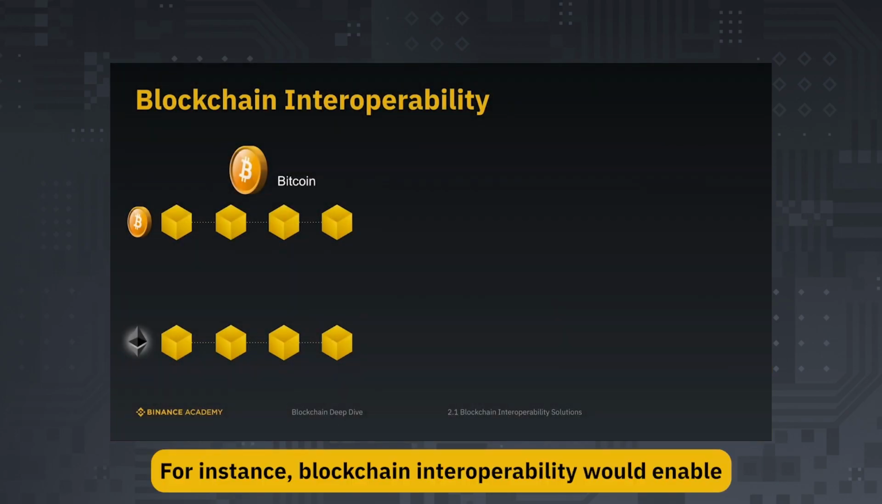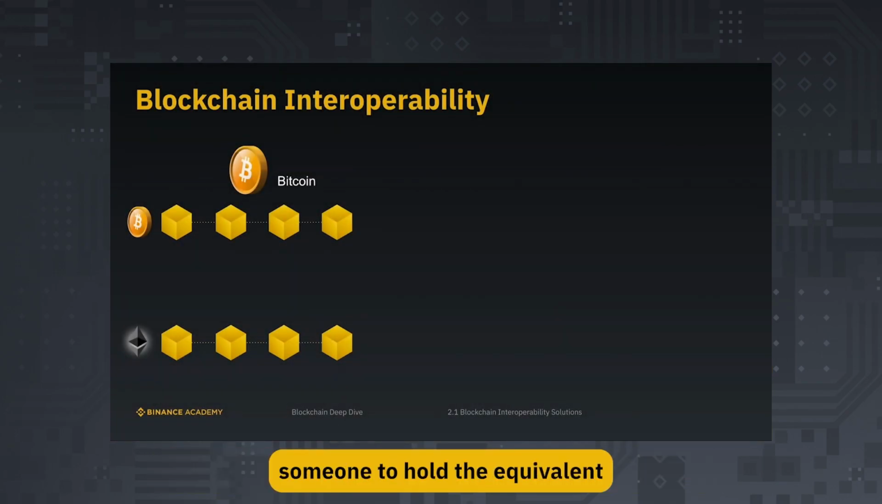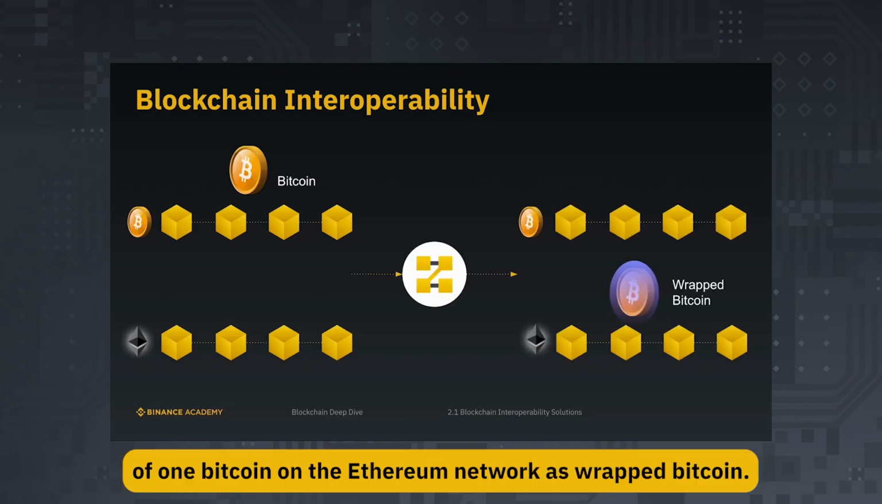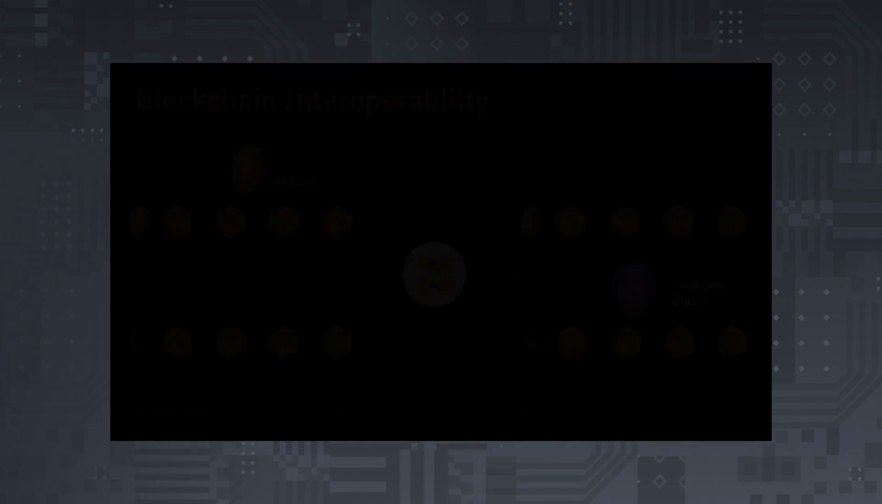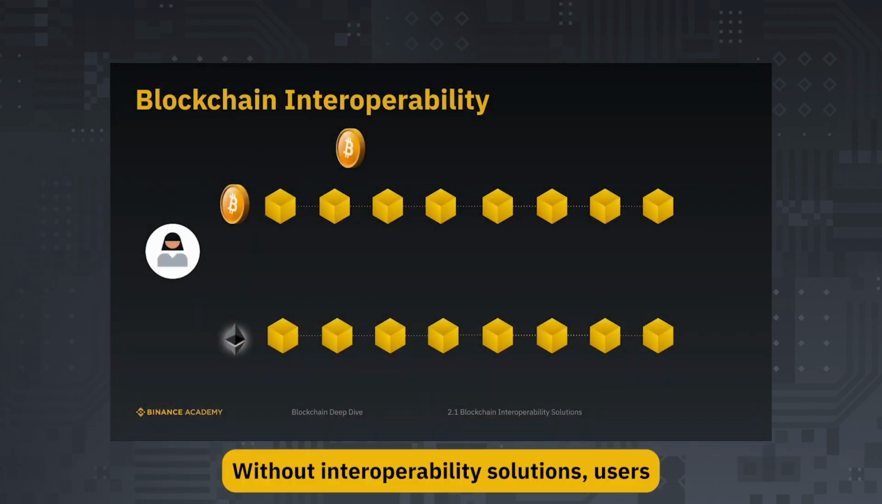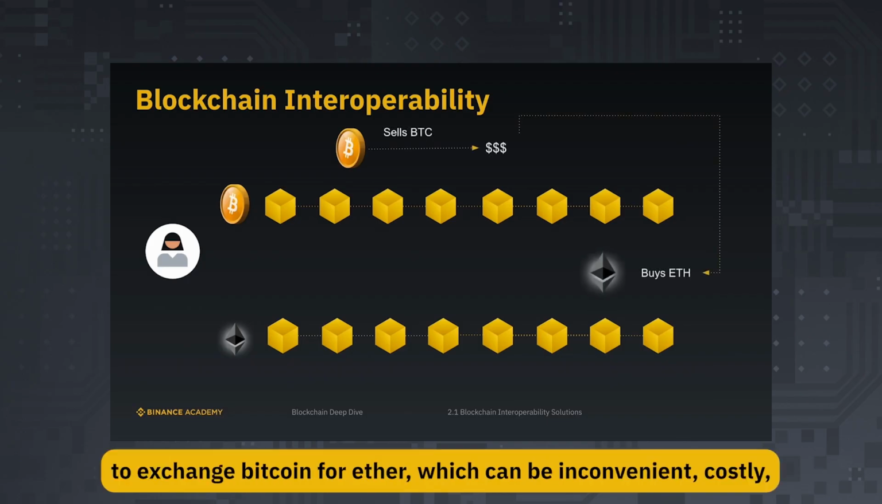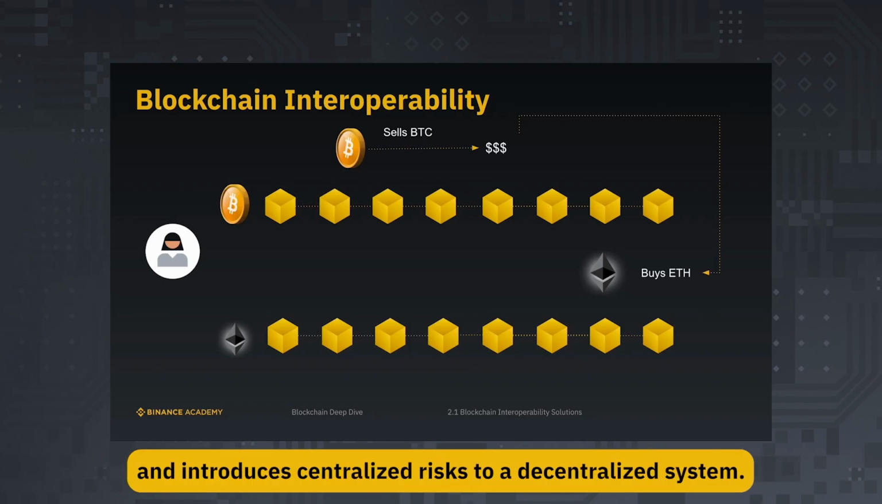For instance, blockchain interoperability would enable someone to hold the equivalent of 1 Bitcoin on the Ethereum network as wrapped Bitcoin. Without interoperability solutions, users have to rely on a centralized intermediary to exchange Bitcoin for Ether, which can be inconvenient, costly, and introduces centralized risks to a decentralized system.